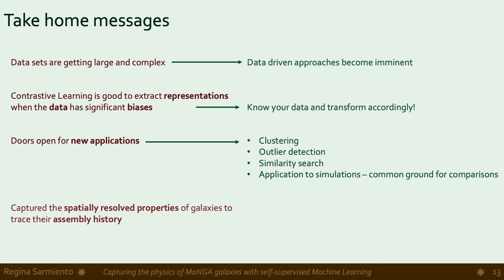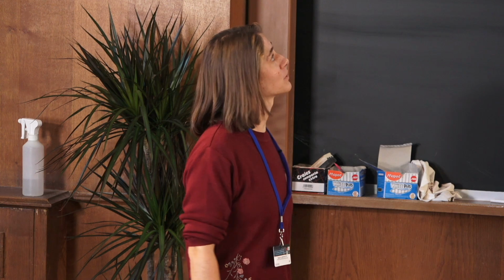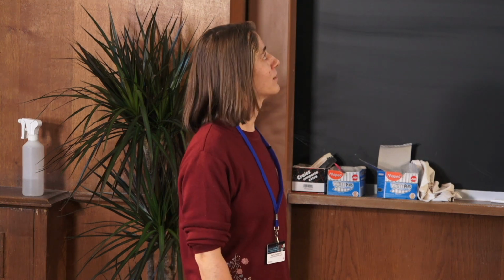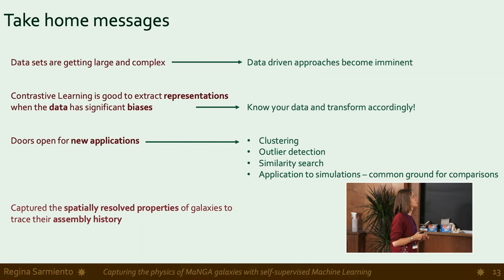So this is what I had to say. In general, datasets are getting more and more complex, and data-driven approaches are becoming very important. In particular, contrastive learning is great when you have data that has significant biases, but it's important to know your data in order to transform accordingly. This leaves the doors open for a bunch of applications that I talked about, and we use this to capture the spatially resolved properties of galaxies in order to trace their assembly history.